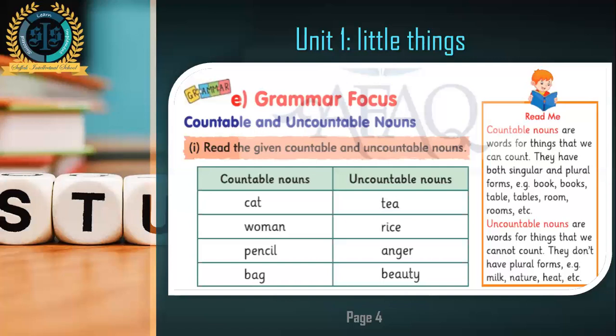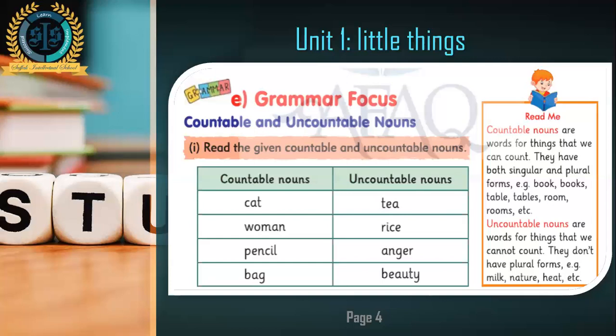So they are uncountable nouns. We cannot count them in terms of 1, 2, 3, 4. And they don't have plural form. Teas. Have you ever heard of the word teas? Rices, angers, beauties? No. We can't change them into plurals because they're uncountable.